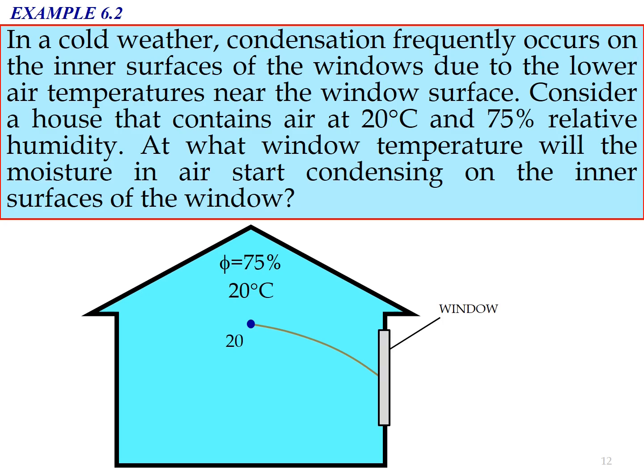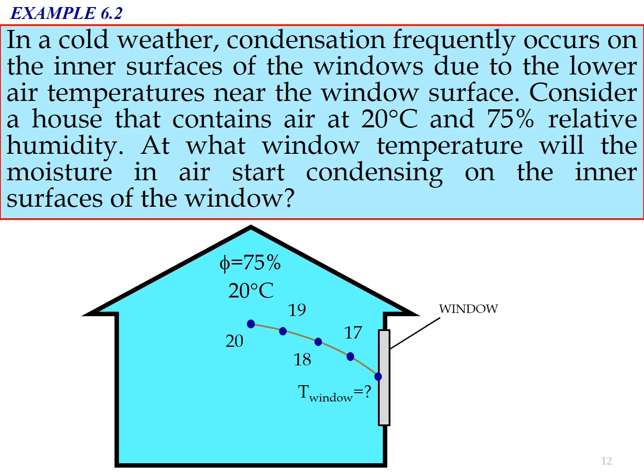When the air approaches the window surface, the air temperature will reduce, let's say 19, and then reduce again to 18, 17, until the temperature equals the window surface temperature.